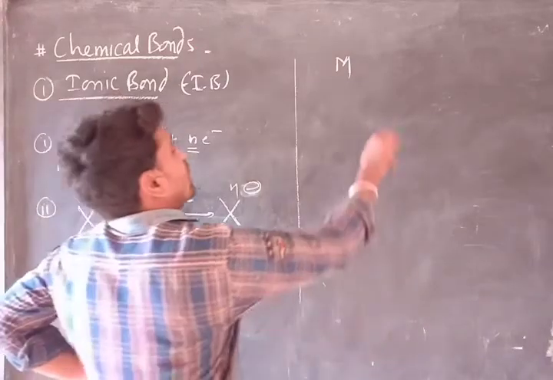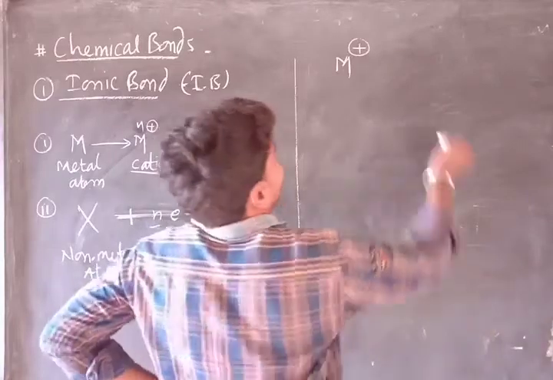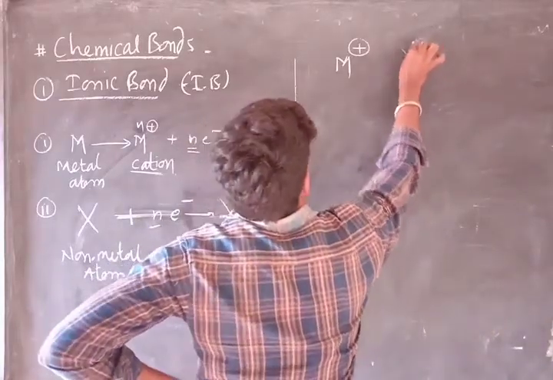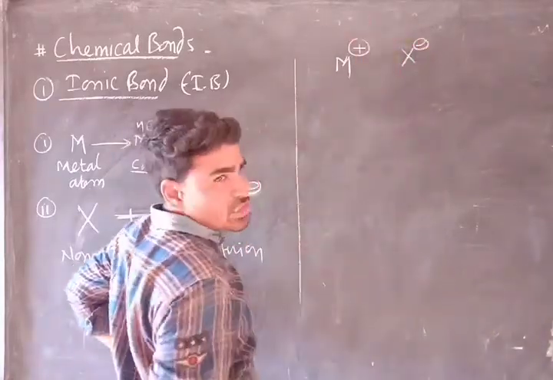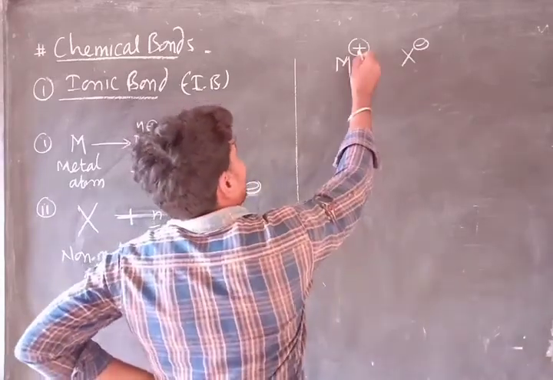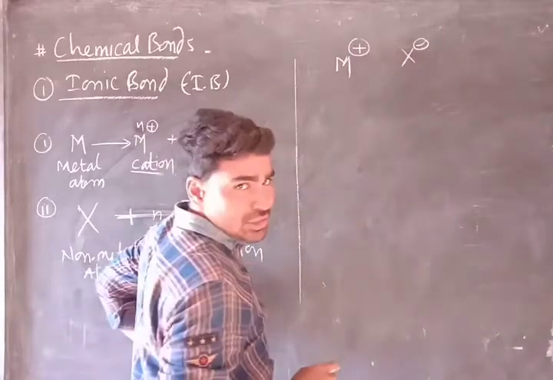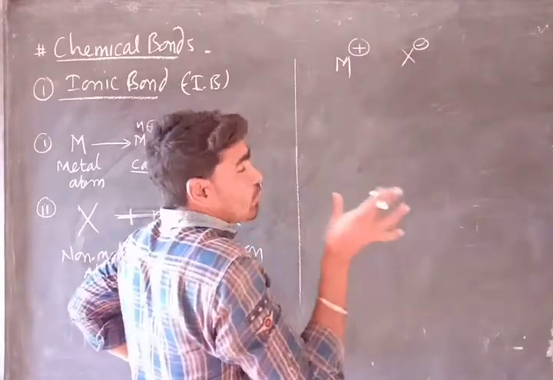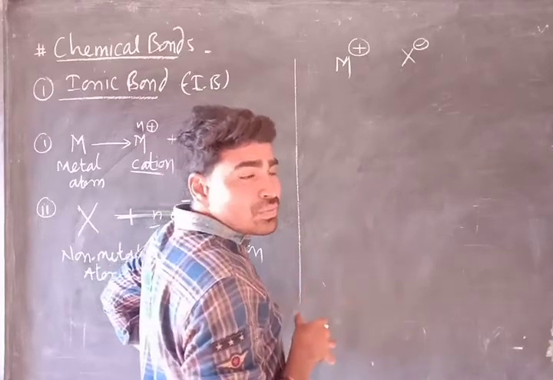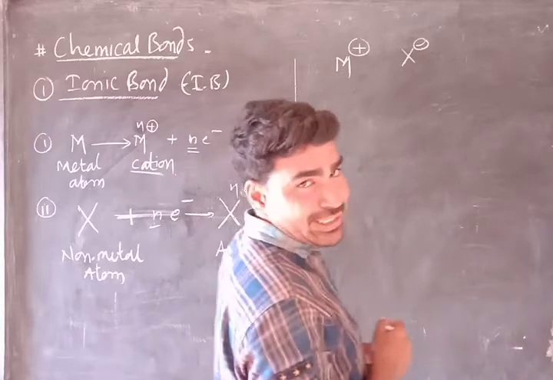So metal will appear as a positively charged ion, and non-metal will appear as a negatively charged ion. Obviously on the metal atom there is a positive charge, on the non-metal atom there is a negative charge. So a kind of force of attraction exists between the oppositely charged ions.